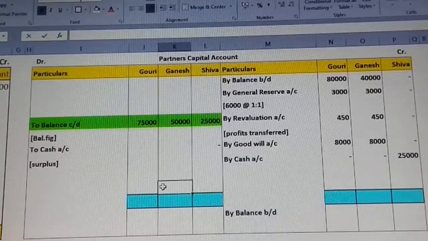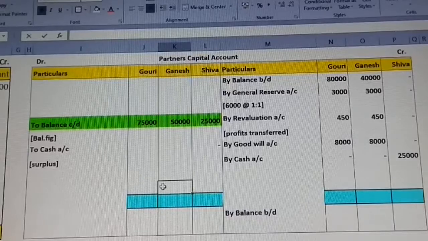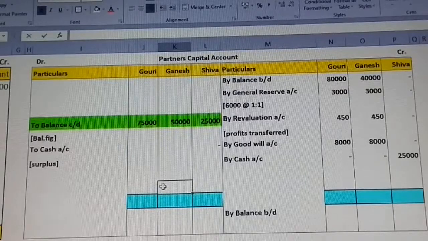We have to compare each partner's column-wise, whether the debit side is greater or the credit side is greater, because here only the capital adjustments are to be made in the form of cash, which is affecting, because we found the firm's new capital based on the new partner's capital calculation. Now just observe.